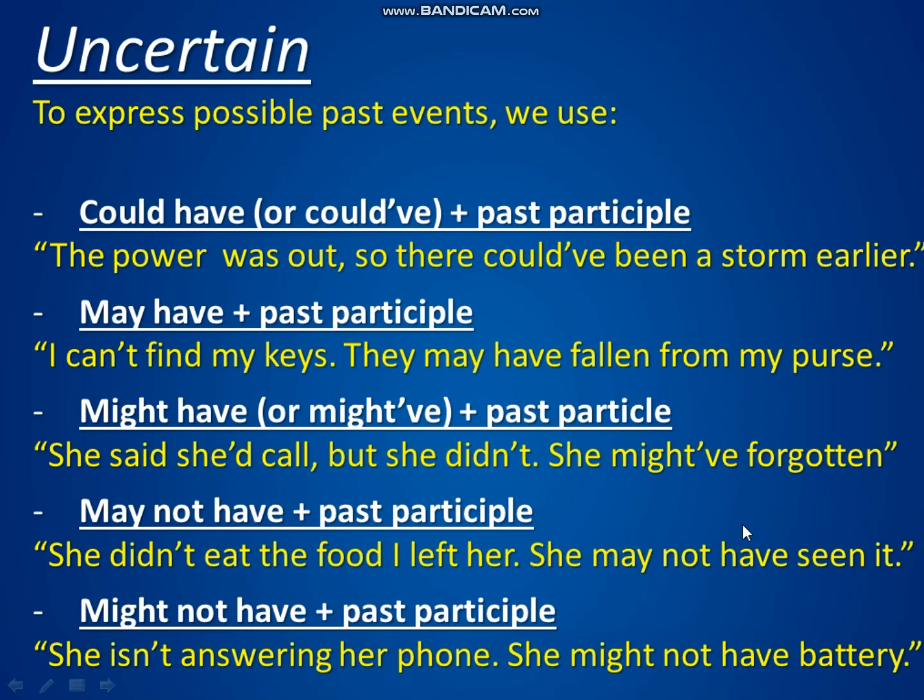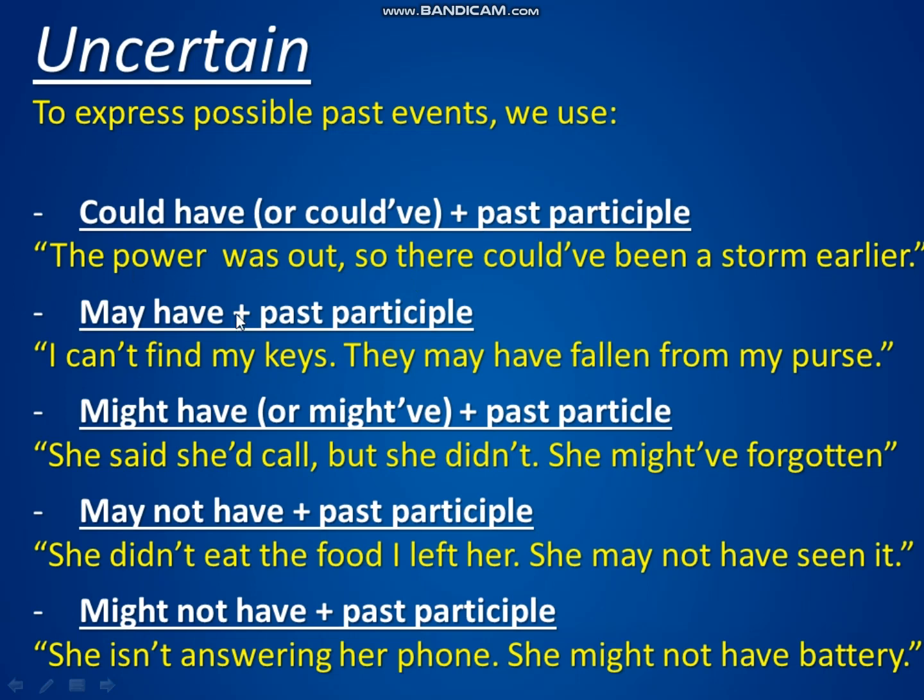Okay. Now, to express possible past events, things that we are not certain about, that there is some uncertainty surrounding, we use these modal verbs. We use could have and the past participle. For example, the power was out, so there could have been a storm earlier.